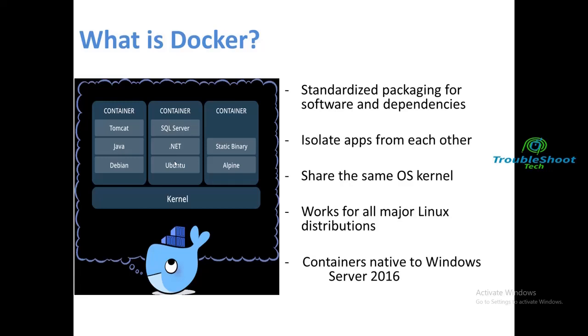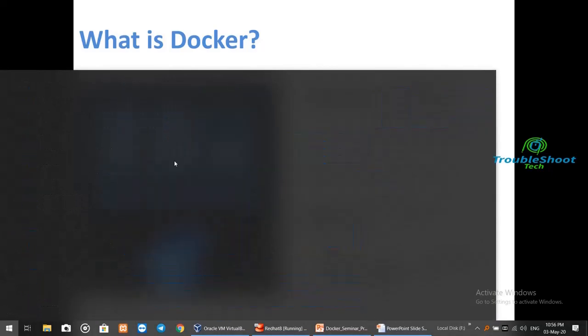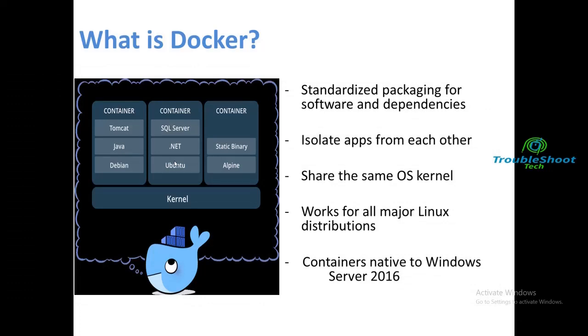So all those containers, or the Docker container, use the kernel of my base operating system, or my host operating system. Right now my host operating system is Windows, as you can see. So if I run a container on top of this, it will use my base operating system's kernel for running all those applications which I want to put in that container.